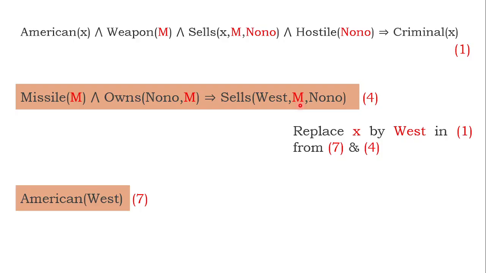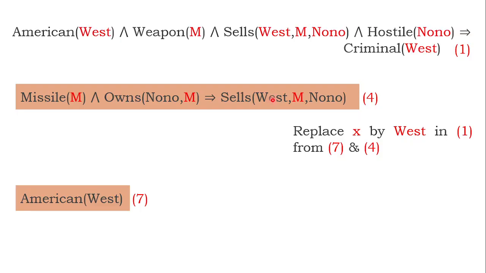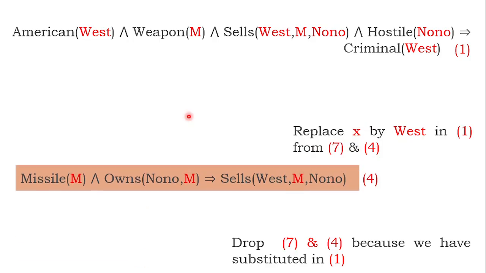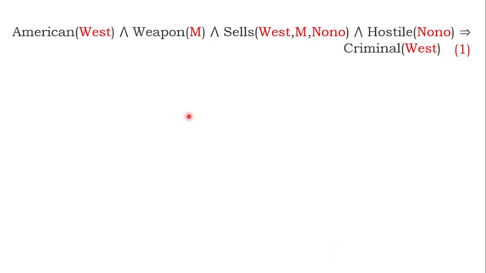one more work I am going to do. This X I am going to replace by West. This X I am going to replace by West, based on the concept. Concept wise both are the same. Completed. Now 7 and 4 are not required. Let us drop them. Everything is completed. Now what is the final conclusion? West is criminal.